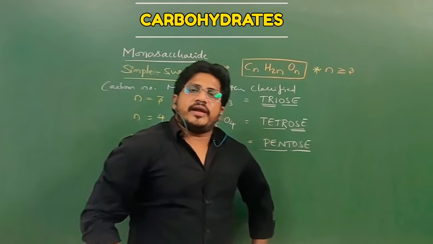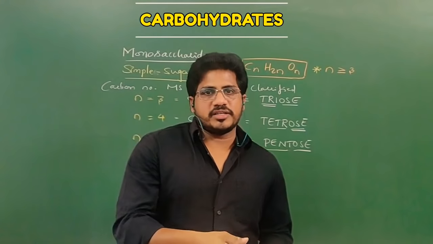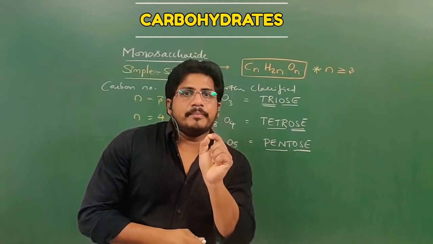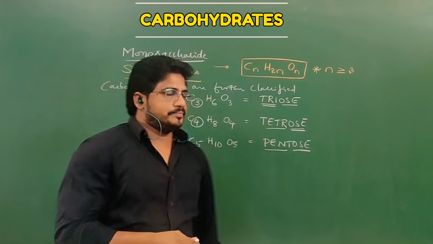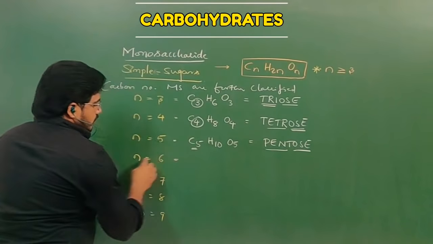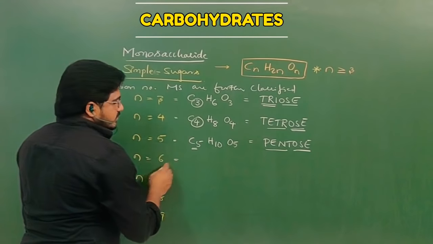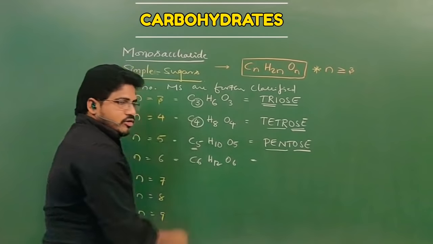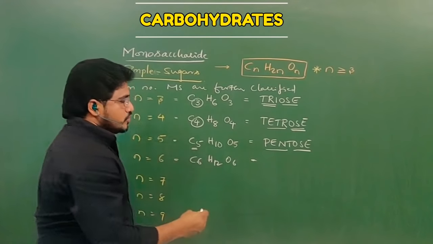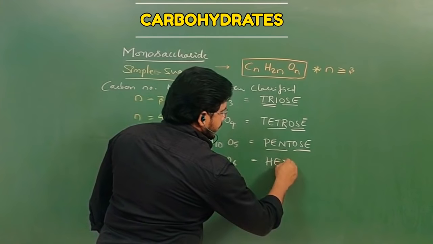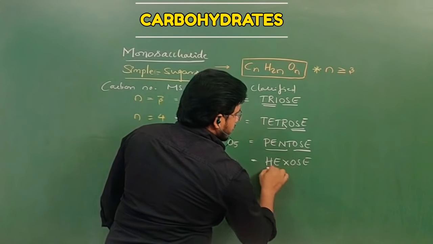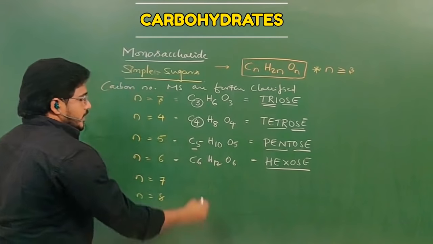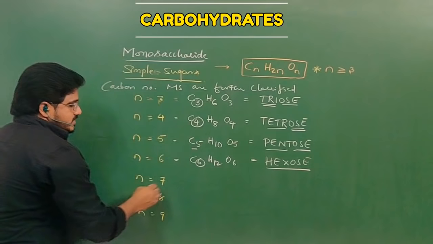Carbohydrates are further classified according to the reaction with water, but monosaccharides are further classified according to the number of carbons. If n is equal to 6, then that is C6H12O6. You know very well that is called glucose. Glucose is a hexose. Hexa means 6, and ose means sugar. A sugar having 6 carbon components is the meaning there.